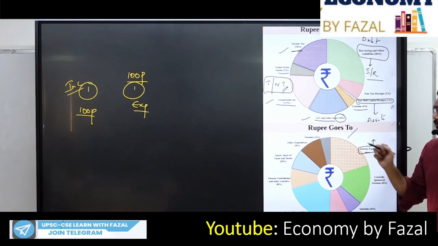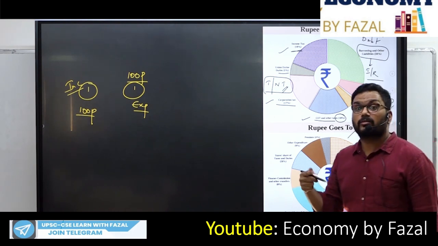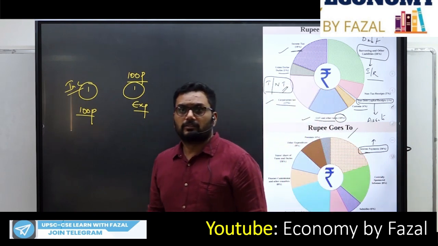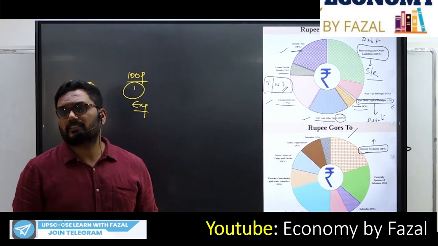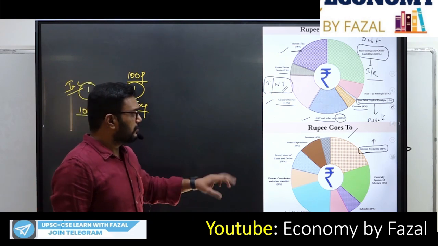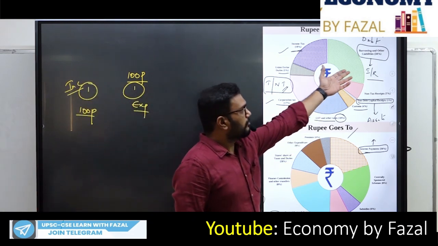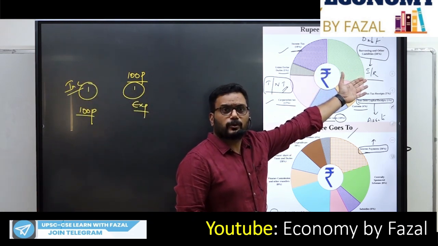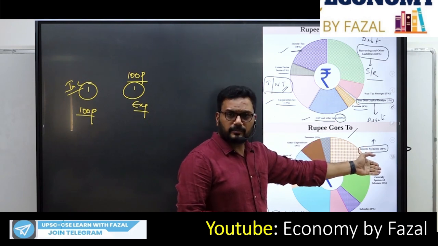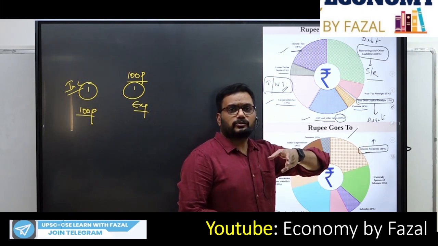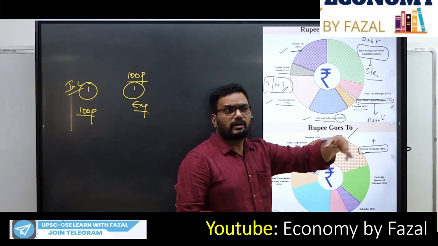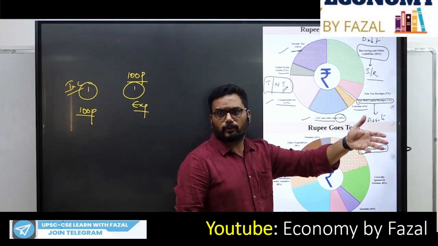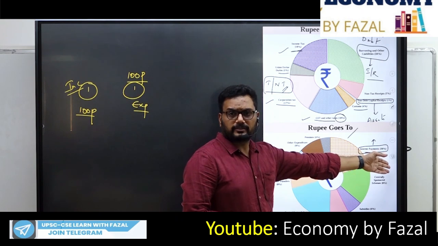Next, where the rupee goes to. Where the rupee goes to means where the government is actually spending the money. So where does the government spend? It's the expenditures of the government. So what are the expenditures of the government? That is, I'm going for huge borrowing. When I go for huge borrowing, obviously I have to make interest payments. I have to pay to you, to the private institutions, to the banks from where I have borrowed. So that is actually 20%.